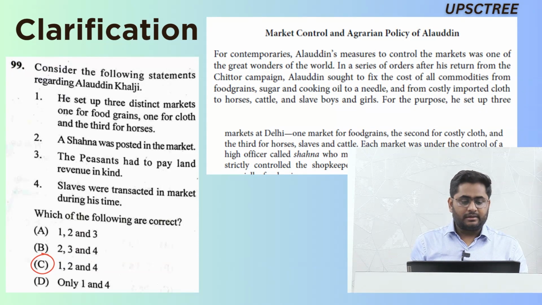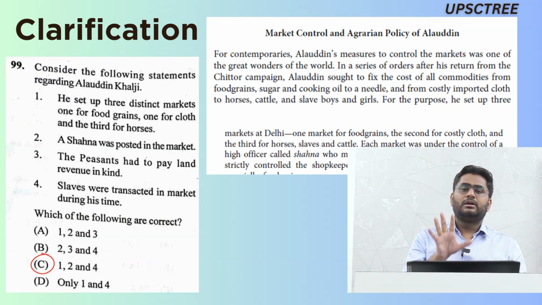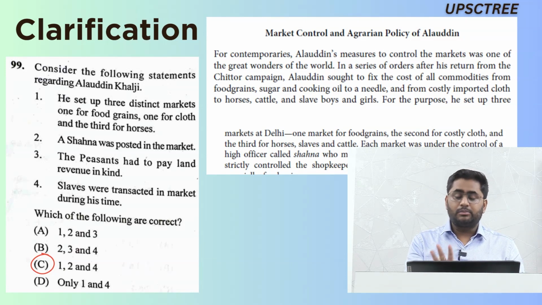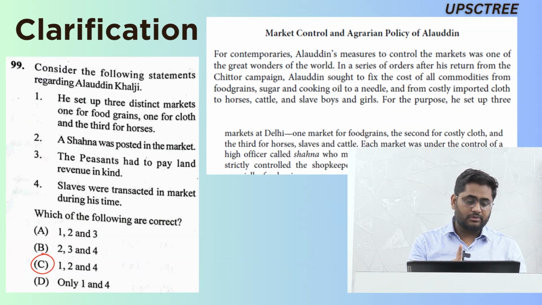Question number 99. There was a doubt that somebody sent me saying that Alauddin Khilji set up 4 markets, but I am giving you the screenshot from the NCERT Satish Chandra book, which is the most authentic source as far as civil service preparation is concerned. In that, it is mentioned that Khilji set up 3 markets at Delhi, one for food grains, second for costly cloth, and third for horses, slaves and cattle. So we stand by the answer we gave yesterday. For question number 99, the answer is C, 1, 2 and 4.